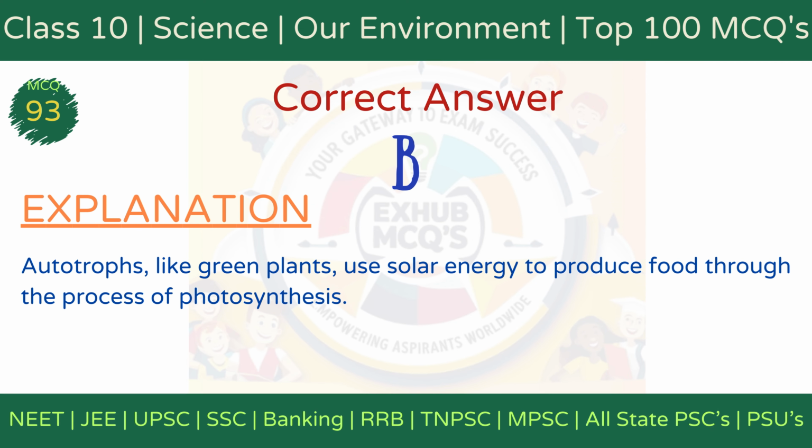The correct answer is option B, solar energy. Explanation: autotrophs, like green plants, use solar energy to produce food through photosynthesis, forming the energy base for all living organisms in an ecosystem.